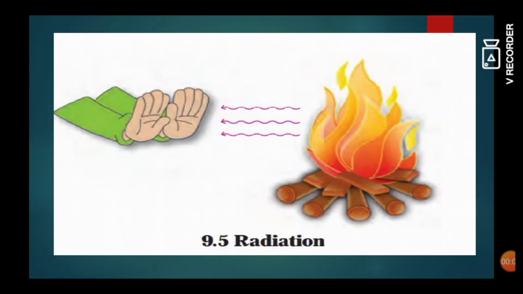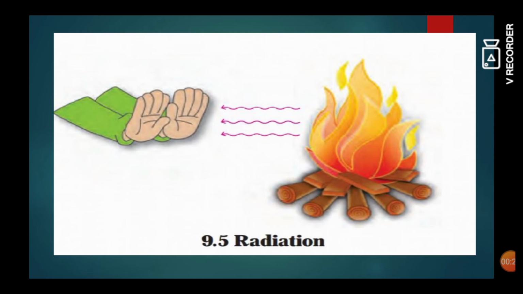Students, we have studied that heat can be transferred through conduction, convection and radiation. So these are the three ways to transfer heat. For conduction and convection, a medium is required. In a solid substance, heat gets transferred and it is called conduction. Whereas in liquids or gaseous substances, when heat is transferred, it is called convection.